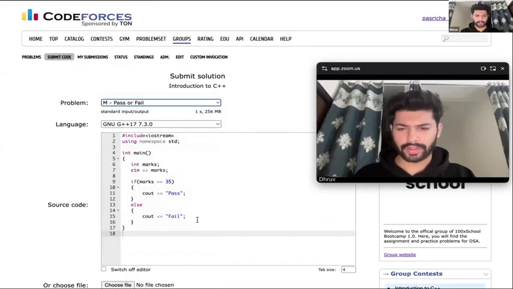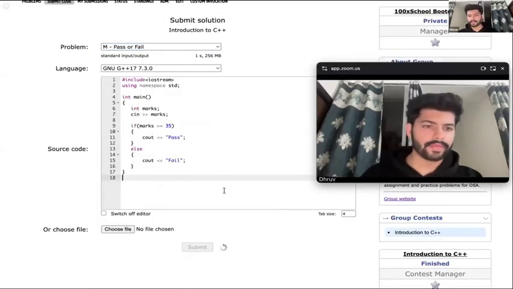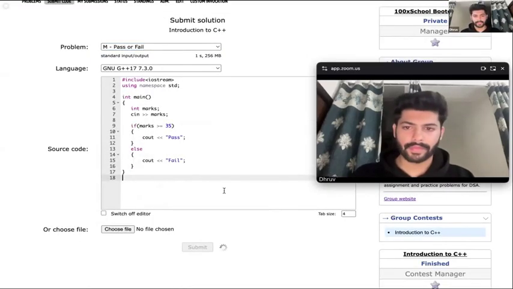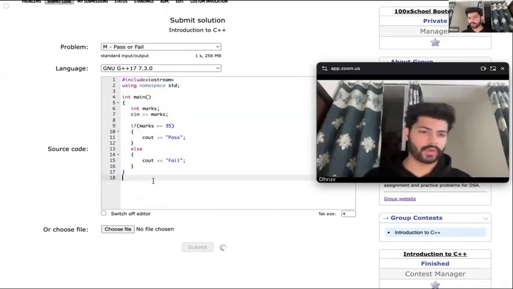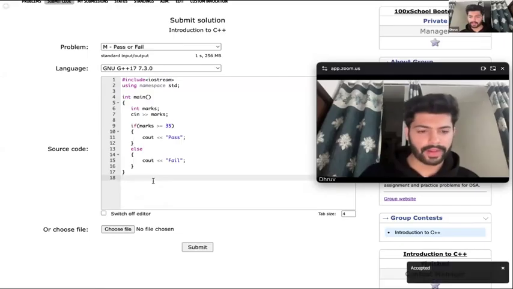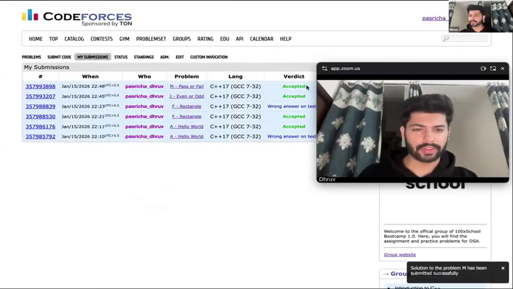This is pass or fail. So this should work. Right. This gives accepted. So this also works. Okay.